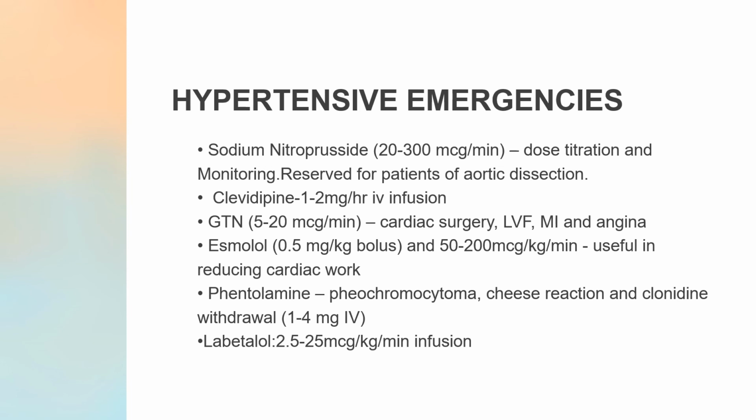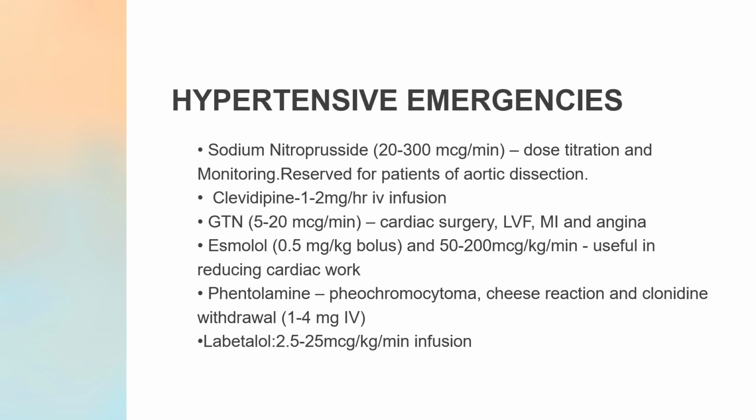The next drug that is used is phentolamine. Phentolamine is a non-selective reversible alpha blocker. It is used in pheochromocytoma, which is a tumor of the adrenal medulla, in the cheese reaction, and in clonidine withdrawal. It is given in a dose of 1 to 4 milligram intravenously.